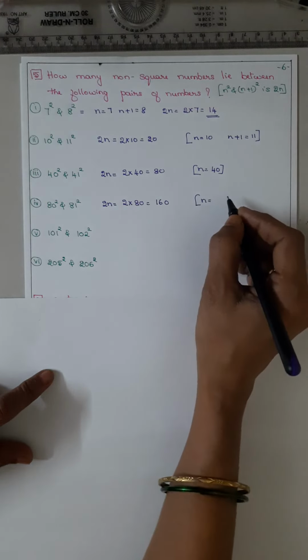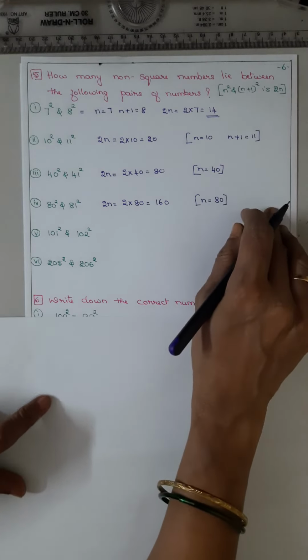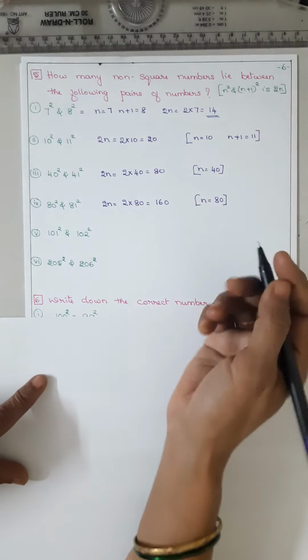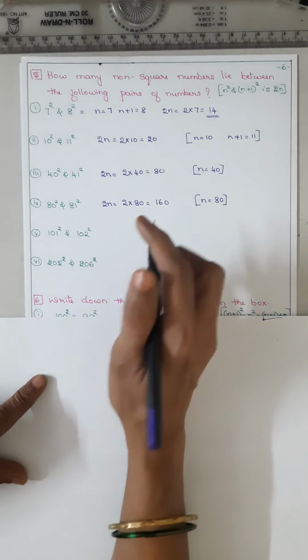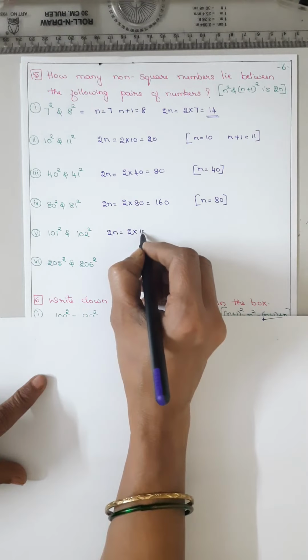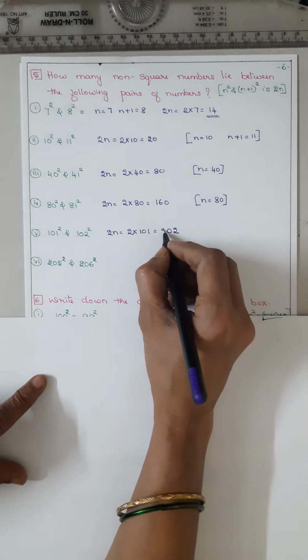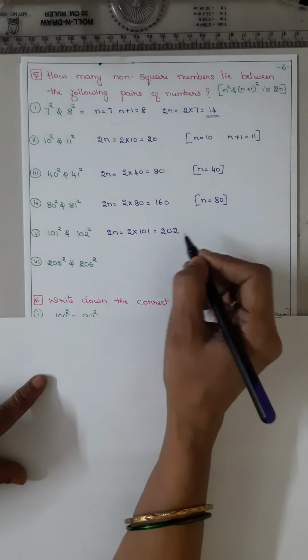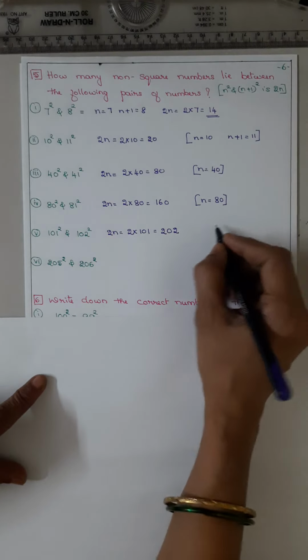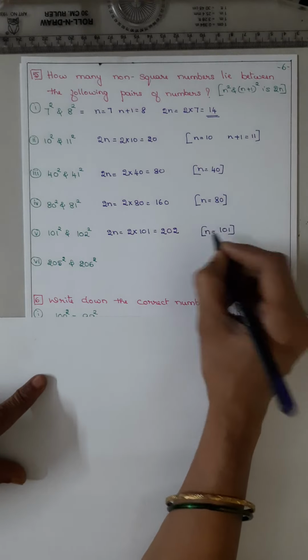Why? You know 2n, n means the first number. Now 101 squared and 102 squared, 2n, 2 into 101, 2 ones are 2, 0, 2 ones are 2. So you got 202 numbers. So here n is equal to 101.